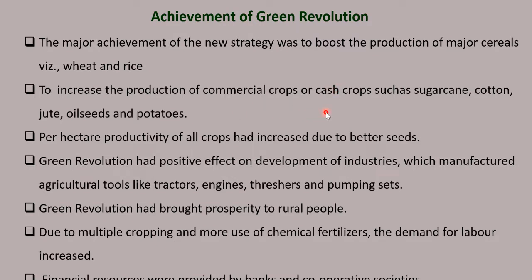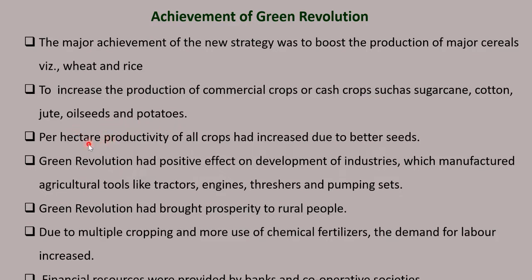Cash crops and commercial crops are the same. If you cultivate these crops, you get more money. You can sell it or export to some other country. That's why it is called commercial crops or cash crops.